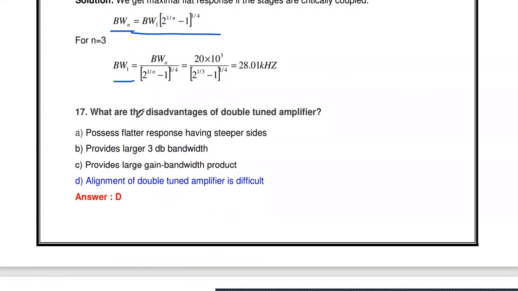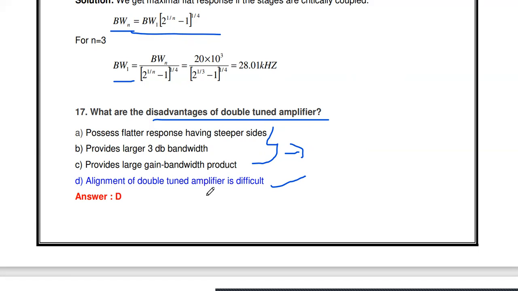Okay. Then the next question: what are the disadvantages of double tuned amplifier? The advantages are that it possesses a flatter response, having steeper sides, large 3 dB bandwidth, and large gain bandwidth product. So these first 3 points are the advantages of the double tuned amplifier. The disadvantage is that the alignment of a double tuned amplifier is difficult. That is, the two tuned circuits have to be coupled in a proper manner. So that alignment makes designing the double tuned amplifier difficult. So this is the disadvantage.